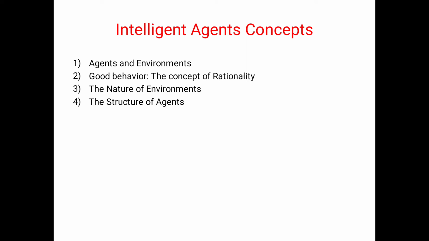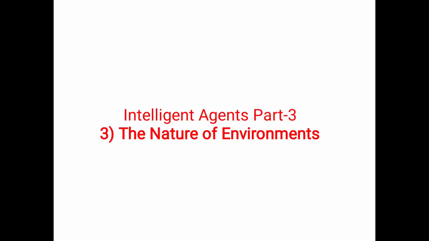Coming to the good behavior, the concept of rationality, in that we covered what is the meaning of rational agent, why the rational agent, what is the meaning of performance measure, what is the rationality, and whether the vacuum cleaner world is a rational agent or not. We will discuss those concepts in the second part. Now the third part is the nature of environments. The third part of intelligent agent is nature of environments.